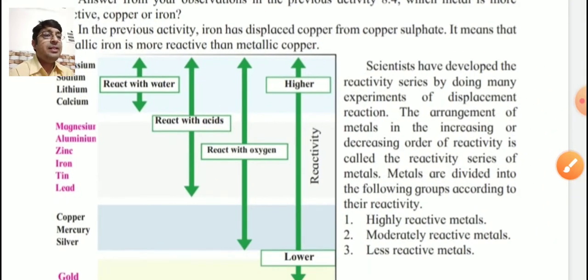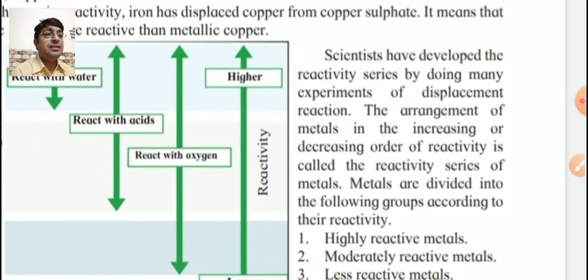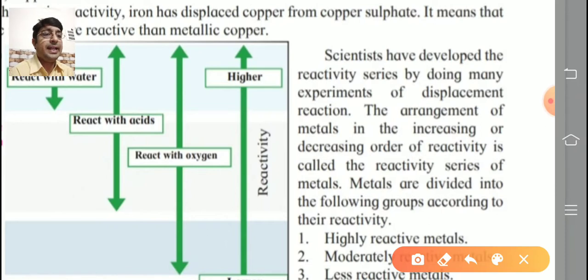Now see here, the activity series is given. Scientists have developed the reactivity series by doing many experiments of displacement reactions. So what is meant by reactivity series of metals?